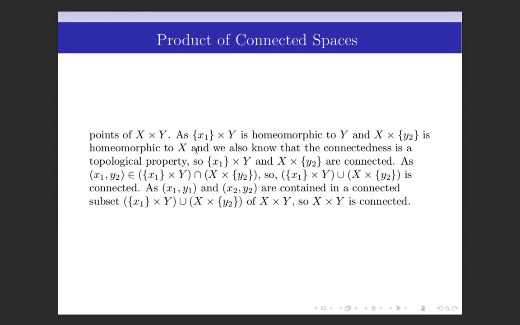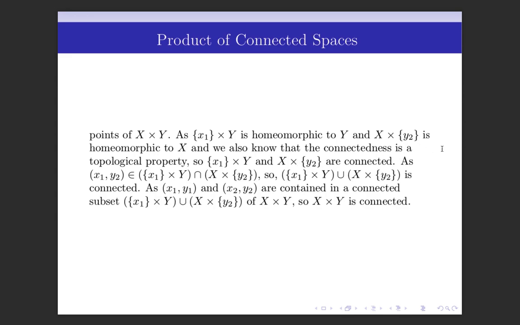As we know that {x1} × Y is homeomorphic to Y, and X × {y2} is homeomorphic to X. And we know that connectedness is a topological property, meaning the property that is preserved under homeomorphism. And so {x1} × Y and X × {y2} both are connected spaces.